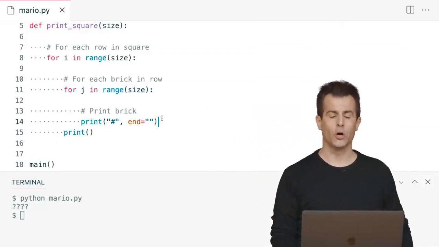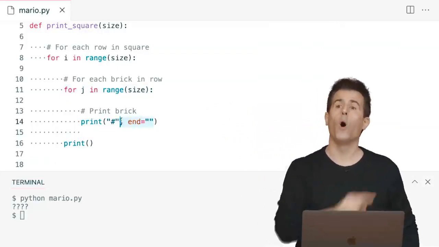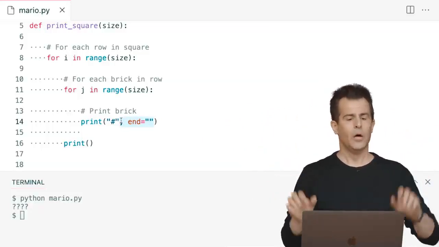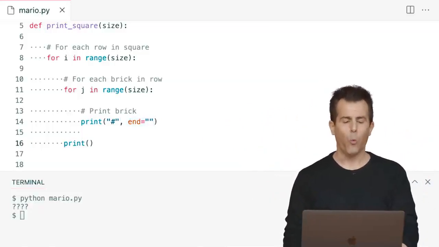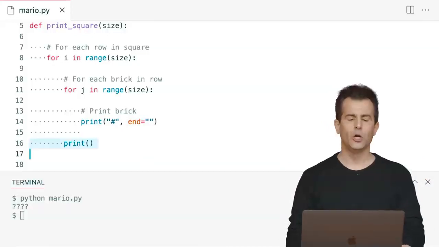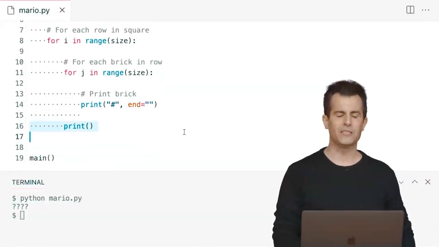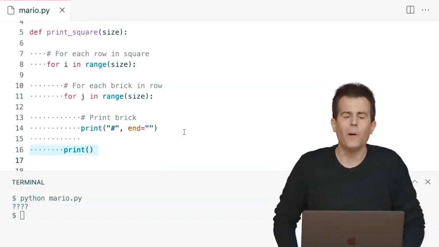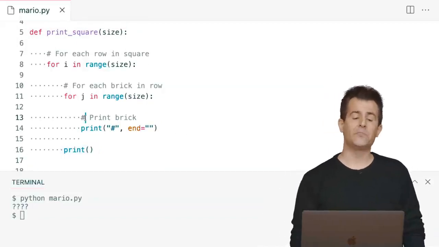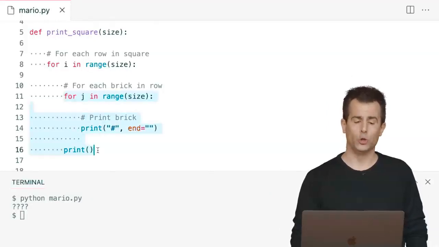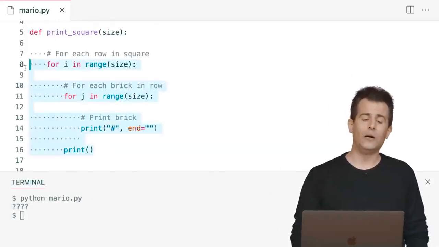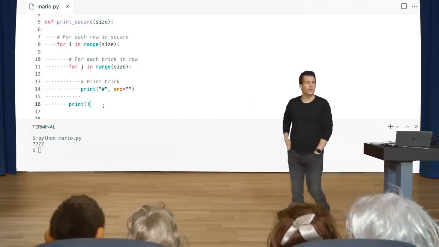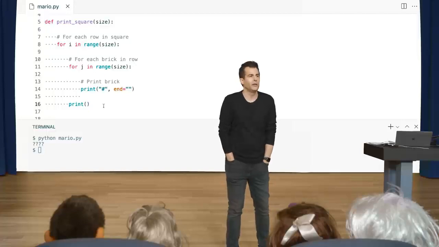But I don't want my cursor to keep moving to the next line while I'm on a row, so I'm just overriding that line ending. But let me ask a question of the group now. Why on line 16 do I have a print here all by itself? Why do I have a print all by itself? Notice that it's below the inner loop, but inside of the outer loop, so to speak. What is that line 16 doing ultimately?